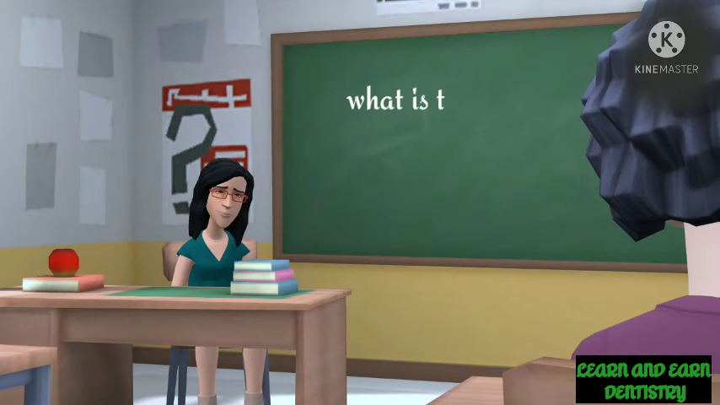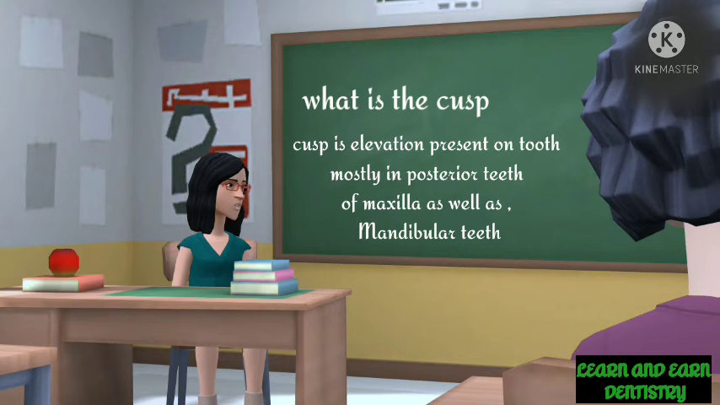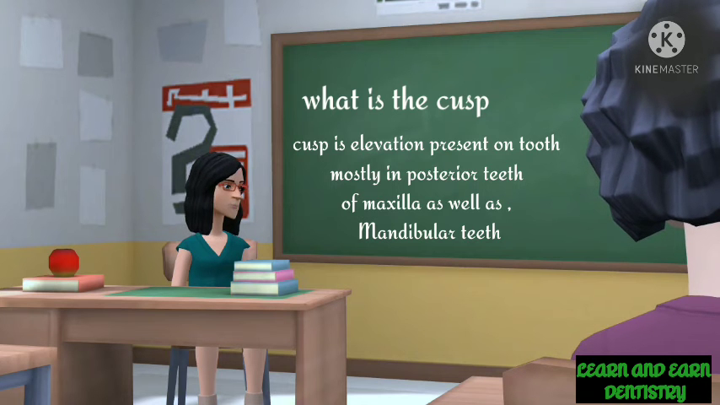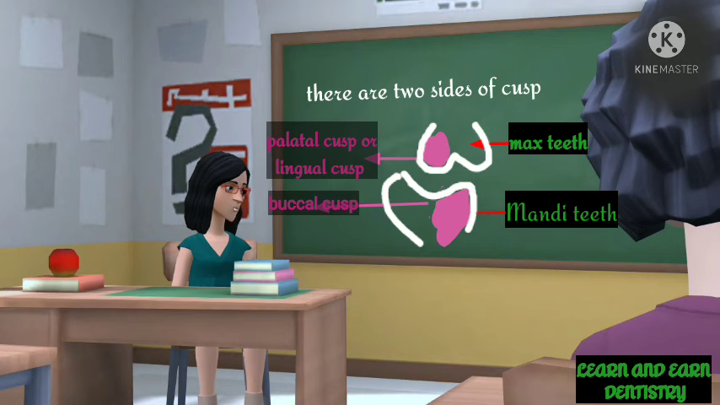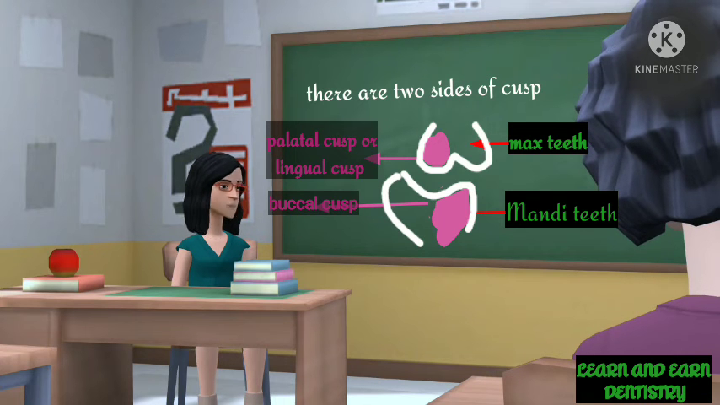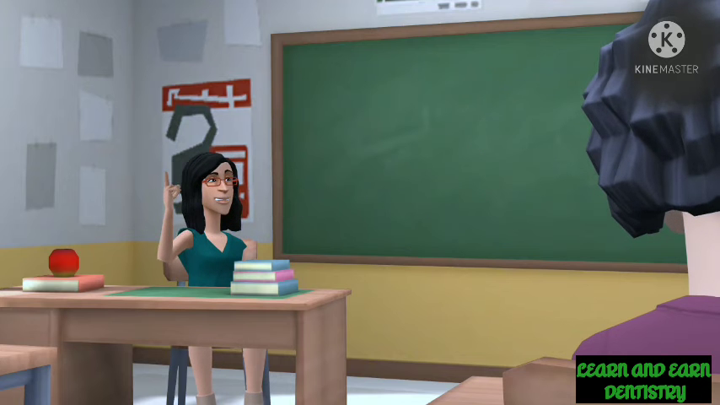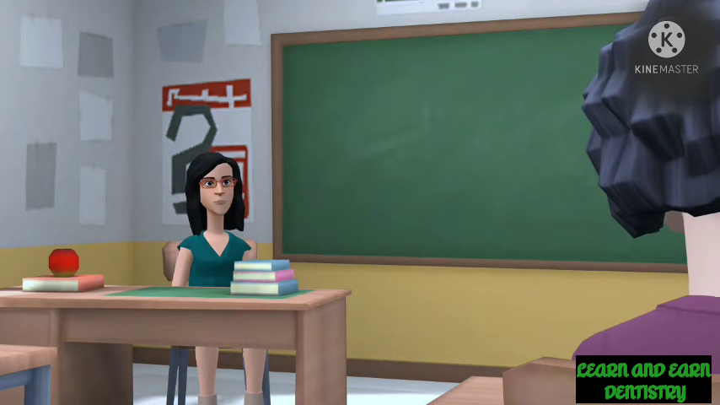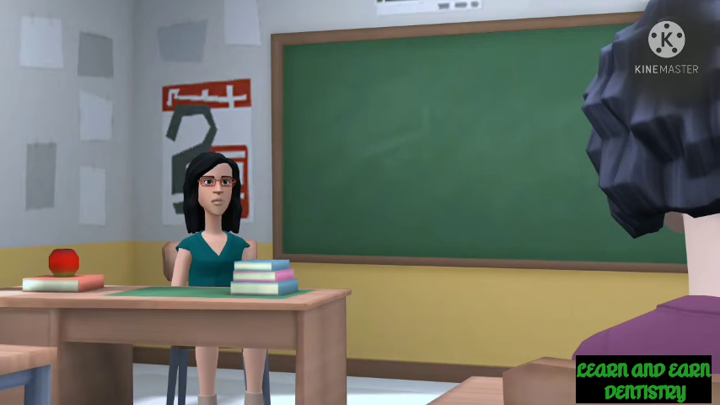What is the cusp? Cusp is that elevation present on the tooth, mostly in the posterior teeth of the maxilla as well as the mandible. There are two sides of the cusp, that are palatal cusp and buccal cusp, and in the mandible the lingual cusp and the buccal cusp. So to understand this concept, you can do one experiment: do the occlusion and check which cusps are in contact with each other.